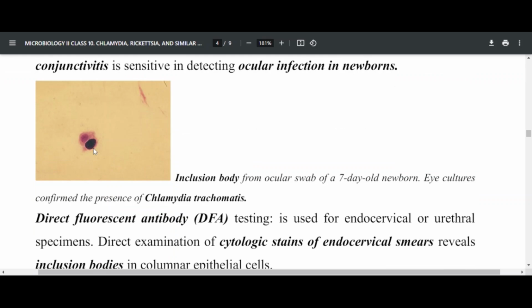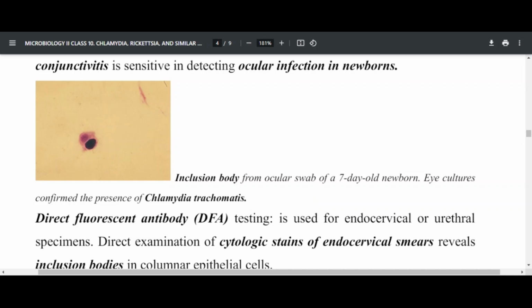Those are some of the inclusion bodies you find within the cells. This is an intracellular inclusion body, especially taken from an ocular swab of a newborn.